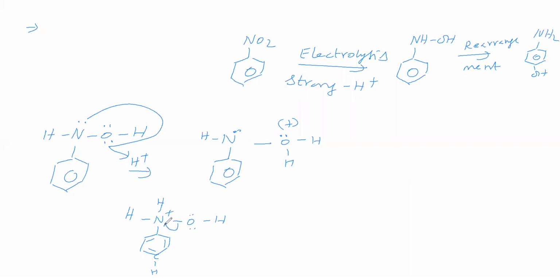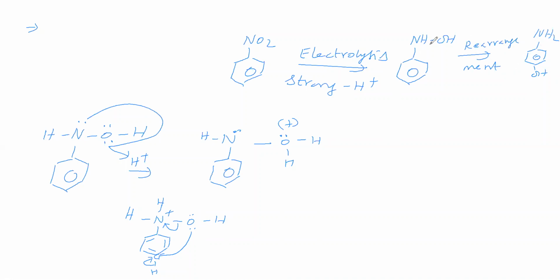Therefore, this bond will migrate, so it will get positive charge. Due to positive charge, it is attacking this carbon. This bond is migrating towards this side. Therefore, you will get para-aminophenol. This is called a rearrangement. So we got para-aminophenol.